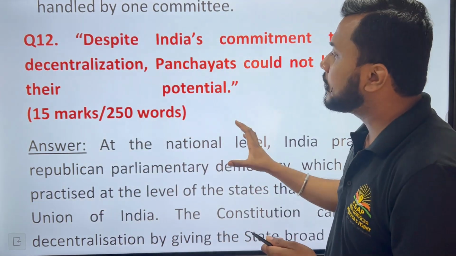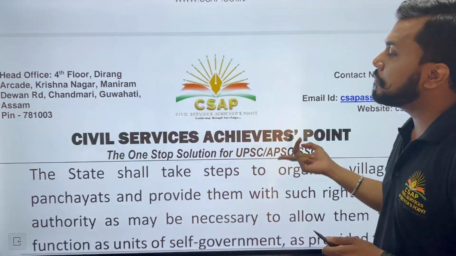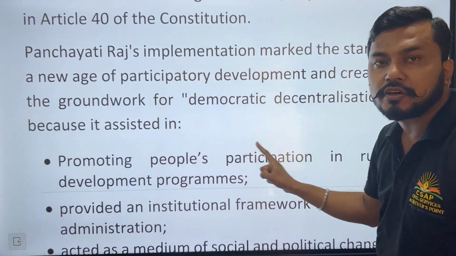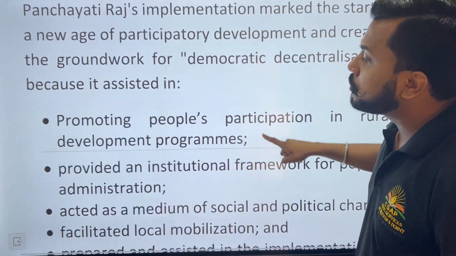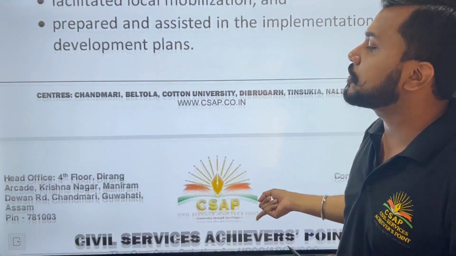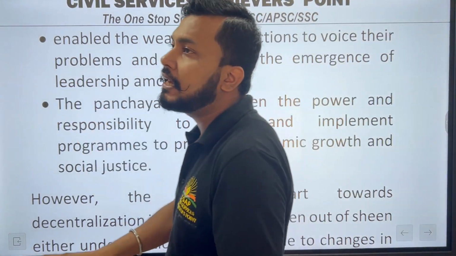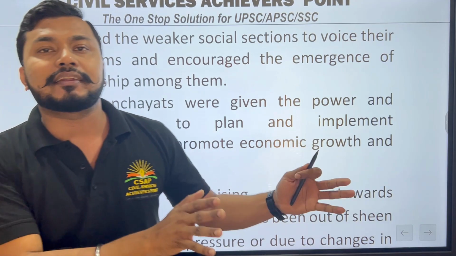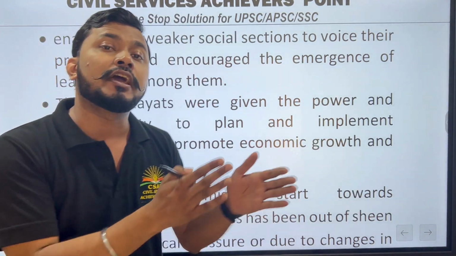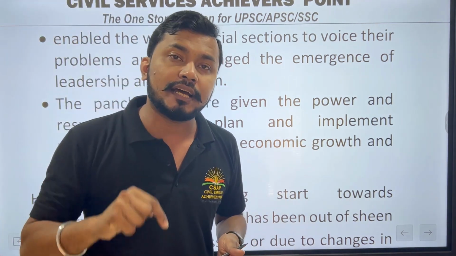So what we have to do is cover the national level, then the state level, and then the implementation of local self government. If you mention the functions of local self government, that will be more than sufficient to write in this answer. You can directly aim to get a good amount of marks in this question, which has been asked about democratic decentralization, seen both in the center as well as the states.